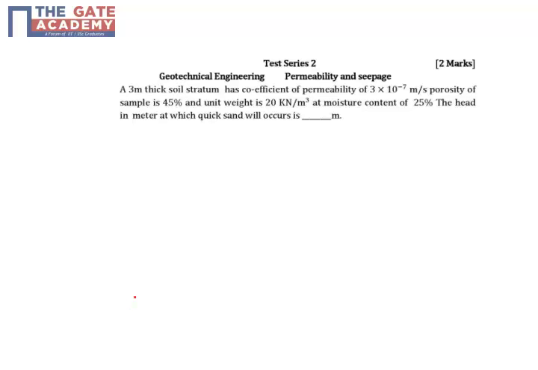So this question is related to permeability and seepage. Here, first calculate void ratio e. e is equal to n divided by 1 minus n, where n is given in the problem itself, that is porosity is equal to 45%. 0.45 divided by 1 minus 0.45. Therefore, e will be equal to 0.81.